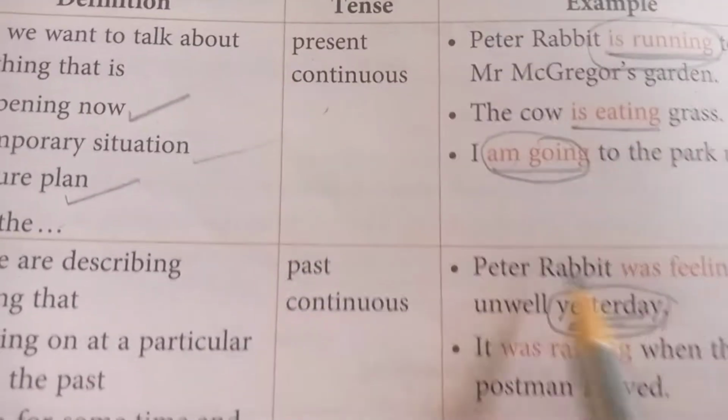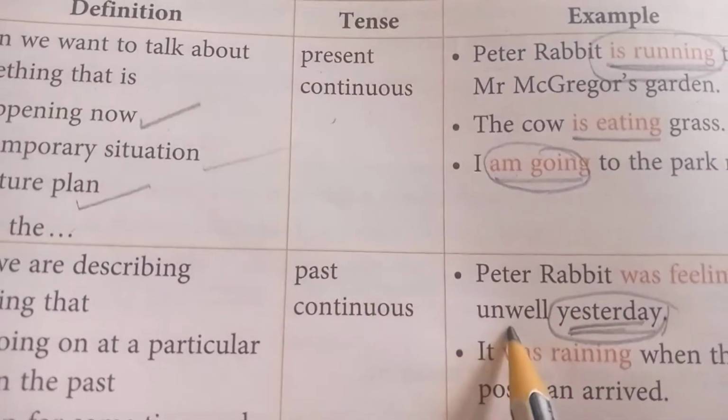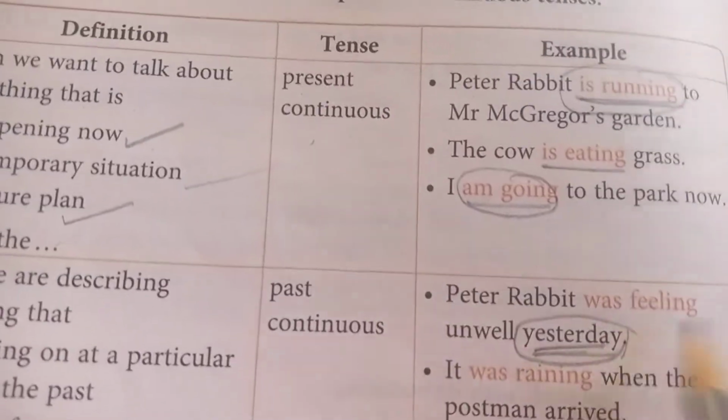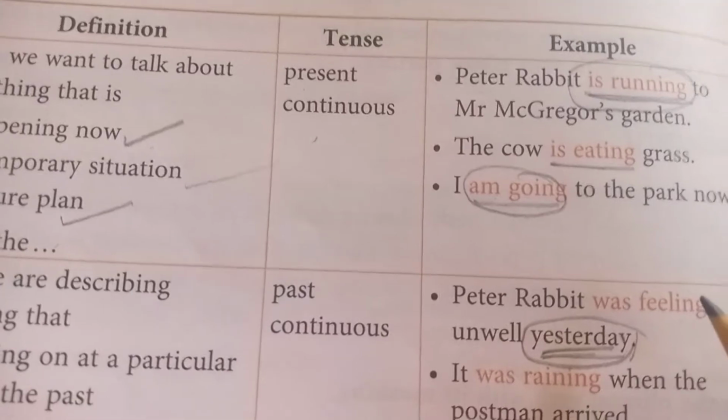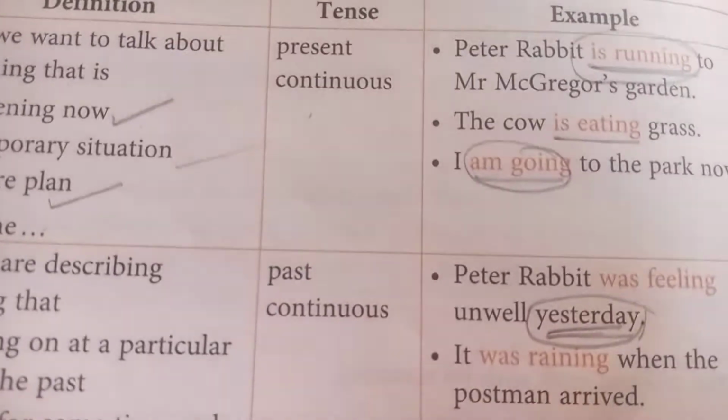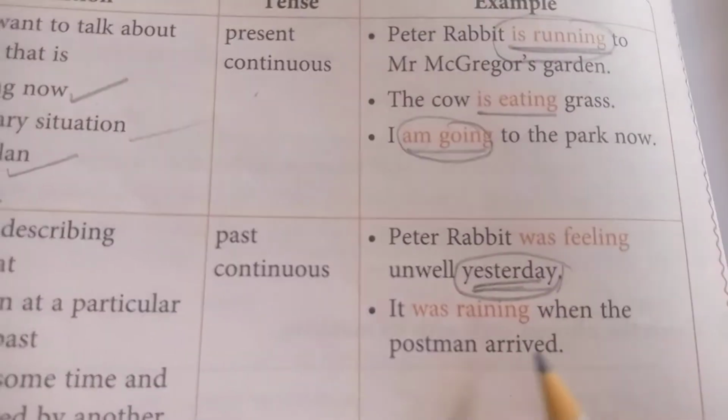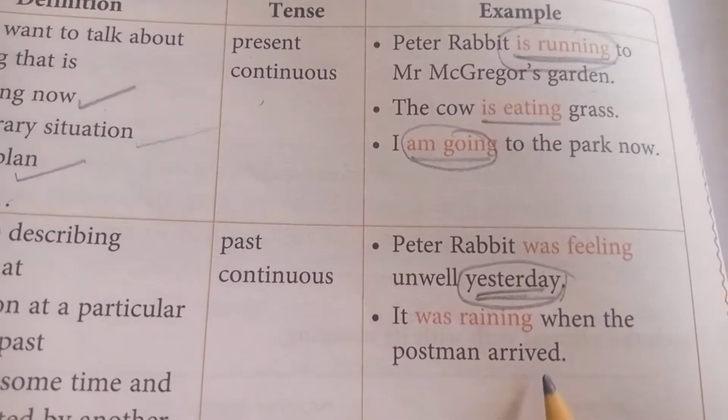What happened? Peter Rabbit was feeling unwell. He's not feeling well after eating lettuce and beans. Next example. It was raining when the postman arrived.